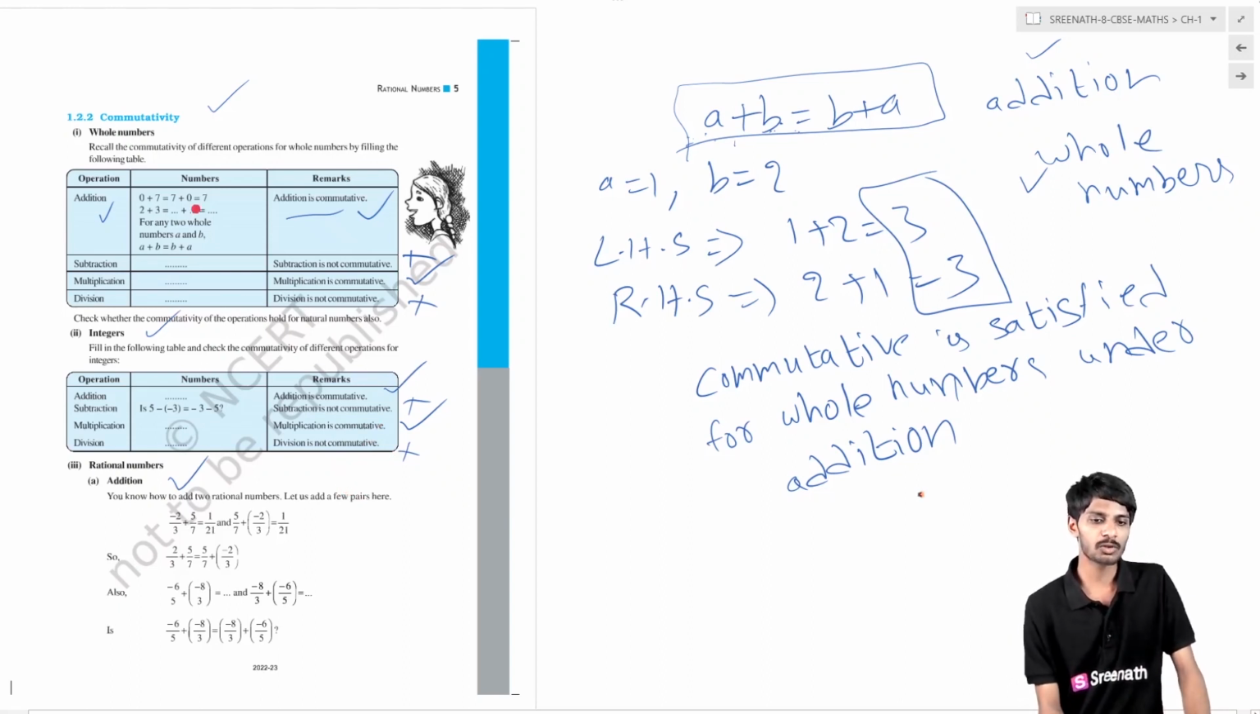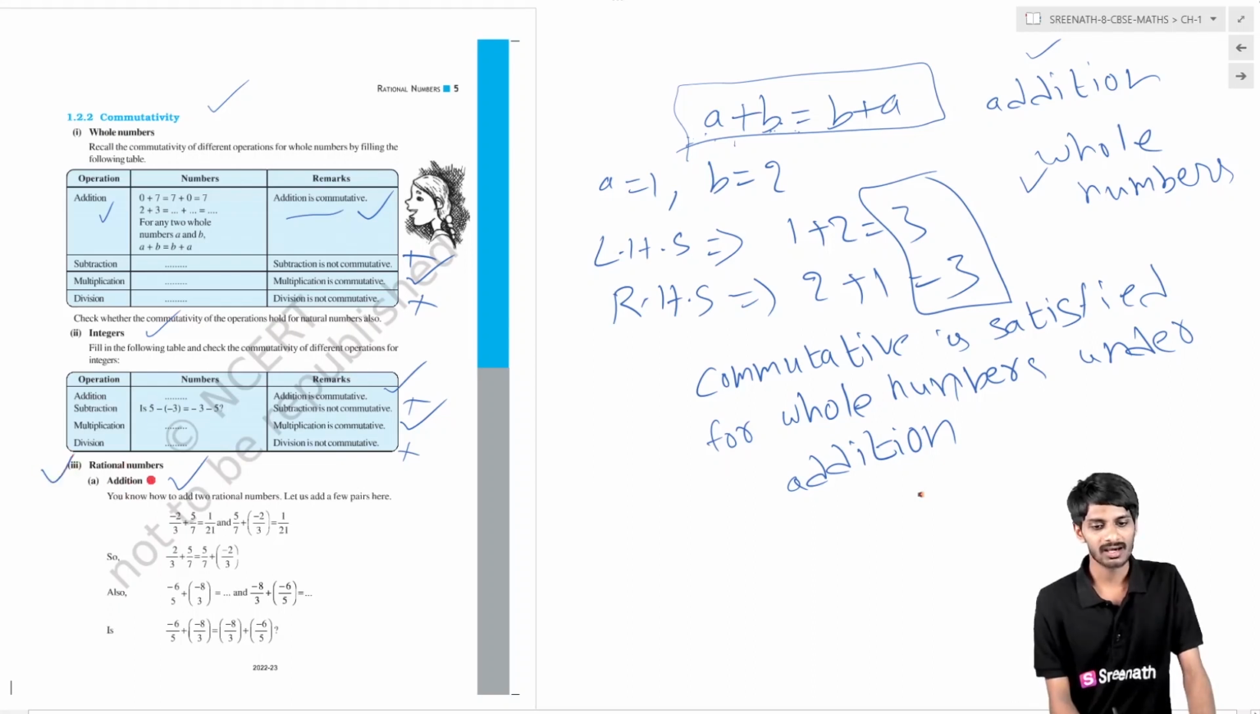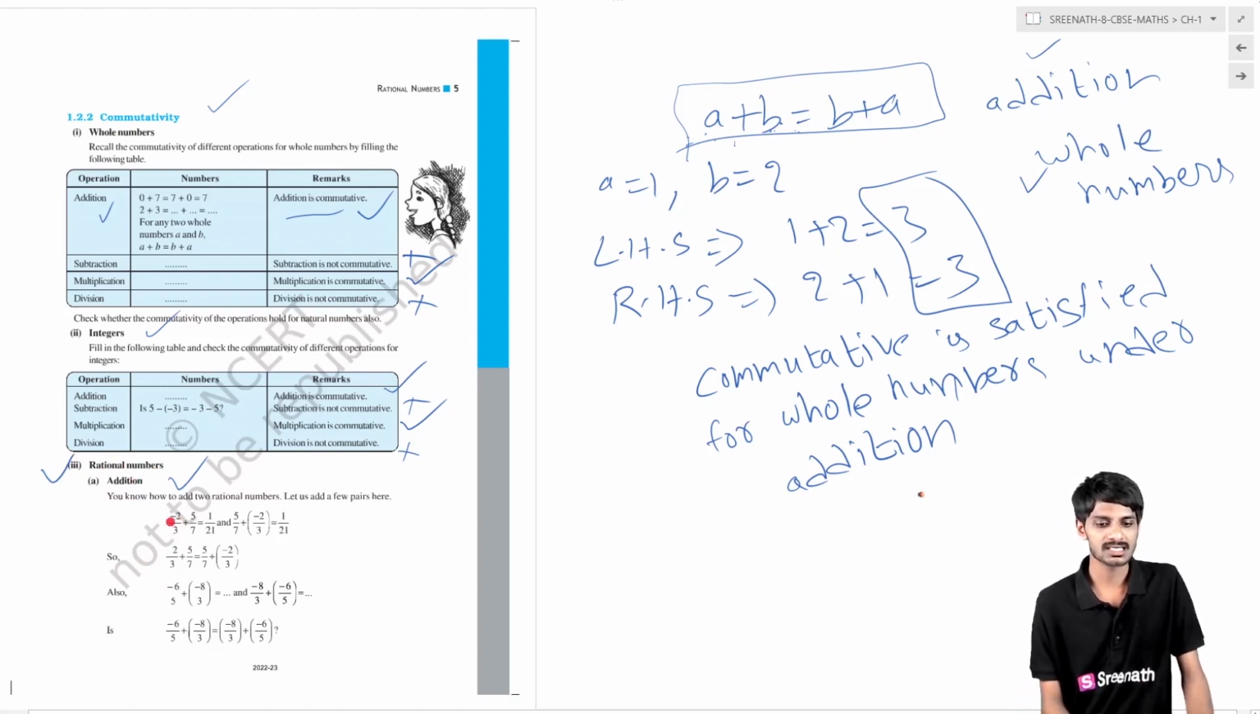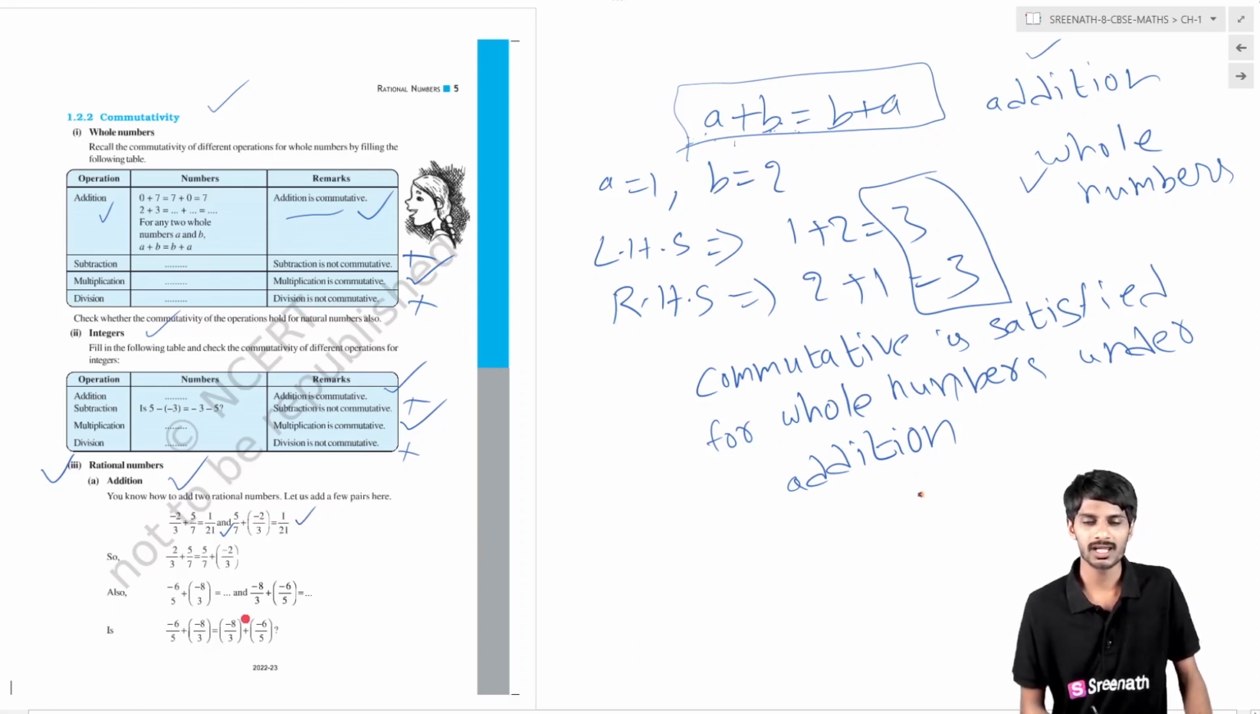Okay, this is all about whole numbers and integers. But now our main theme is rational numbers. What happens when rational numbers are added, and what happens when the numbers are interchanged? Suppose we take two numbers, -2/3 and +5/7. When you add these two numbers, the result is 1/21. Now you interchange these two numbers, that is 5/7 and -2/3, and add again. Then what is the result? In this case also we are getting 1/21.